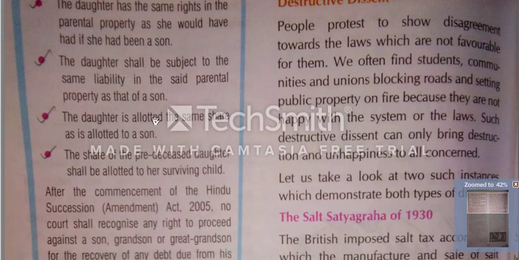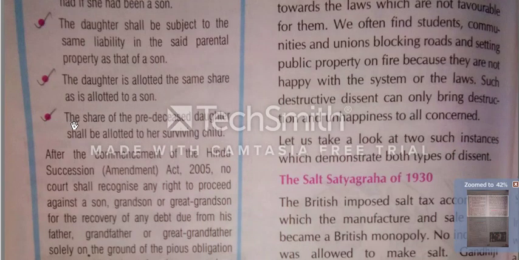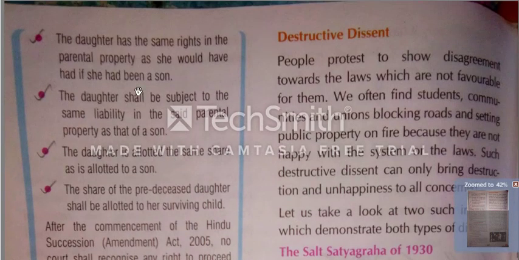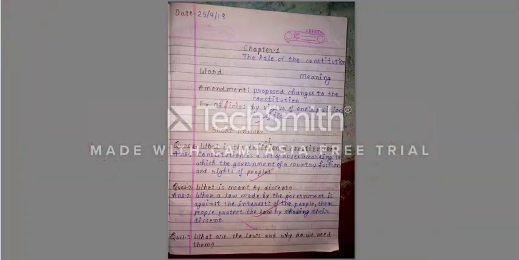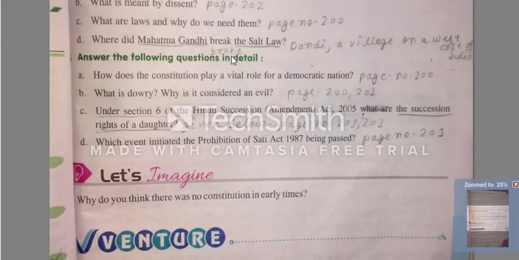The daughter is allotted the same share as is allotted to a son. And the last one is the share of the predeceased daughter shall be allotted to her surviving child. These you will write. Okay. Now we will see the next question. On the screen you can see